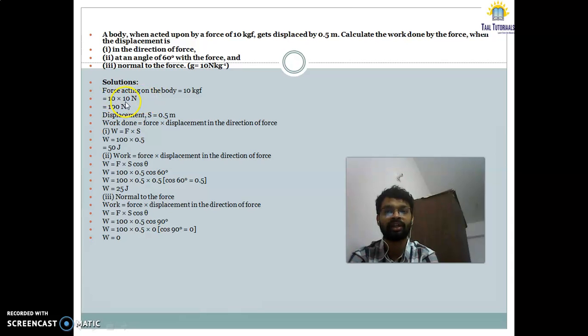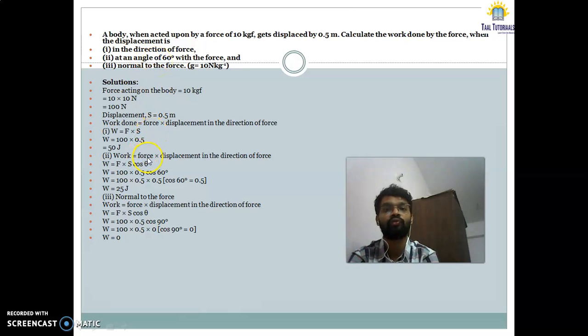So 10 into 10, that is 100 Newton, and displacement is 0.5 meters. So work will be force into displacement, we know, that is 100 into 0.5, that is 50 joule. Second, work at an angle of 60 degree.